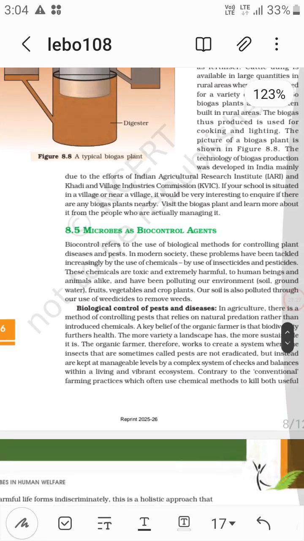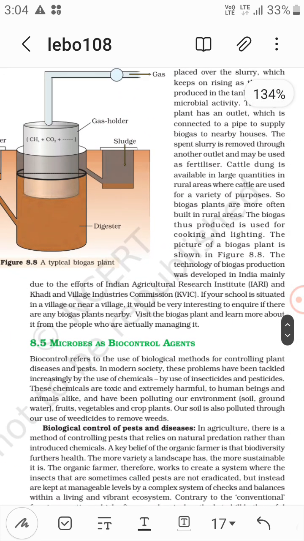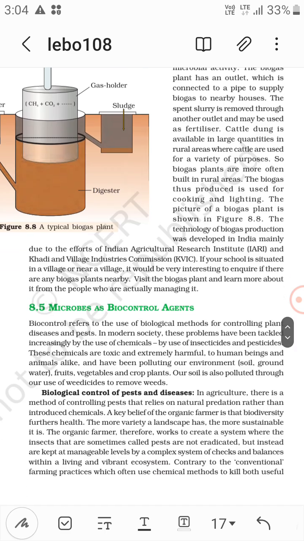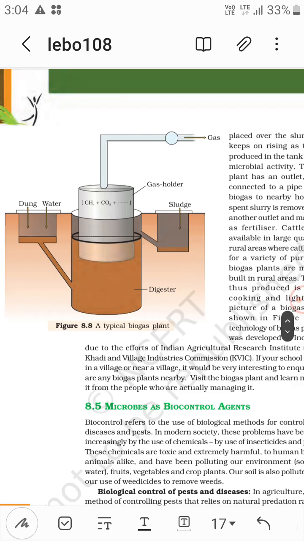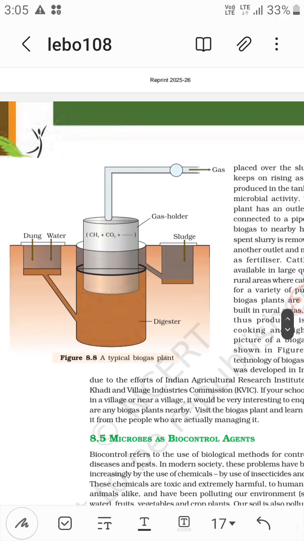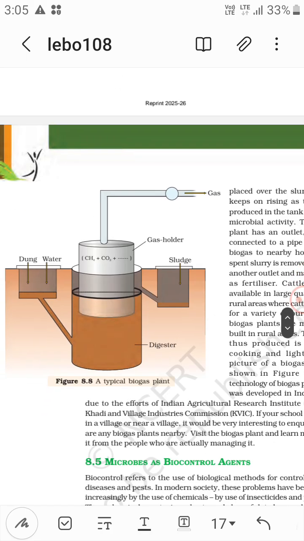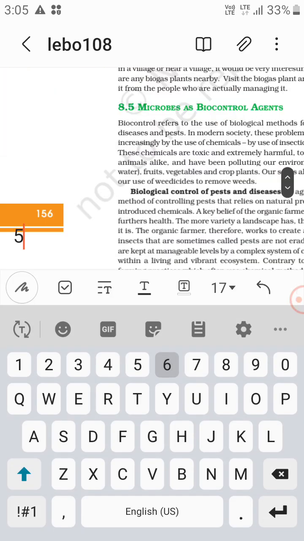So where are we at? Okay, so the typical biogas plant: the technology of biogas production was developed in India mainly due to efforts of the Indian Agriculture Research Institute, IARI, and Khadi and Village Industry Commission, that is KVIC. Now this is a typical biogas plant. You can see dung and water in here, and there is a digester, and then there is a gas holder which contains CH4 and CO2, and then there is a sludge, and then there is a gas outlet, and everything, this structure, right?